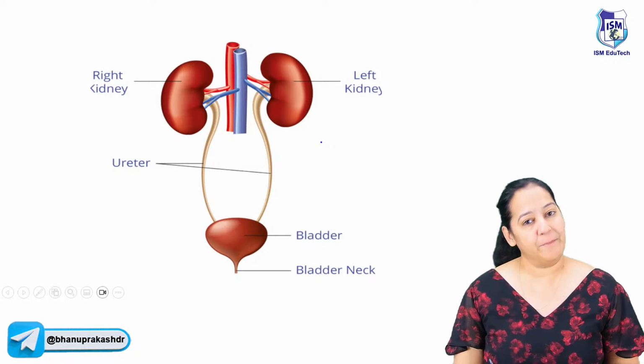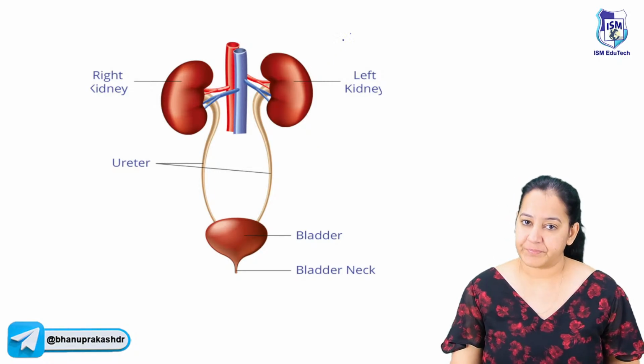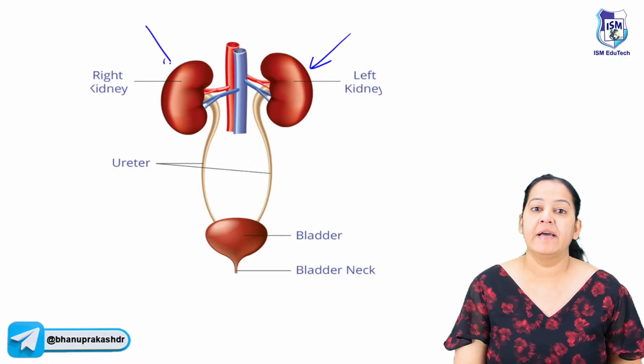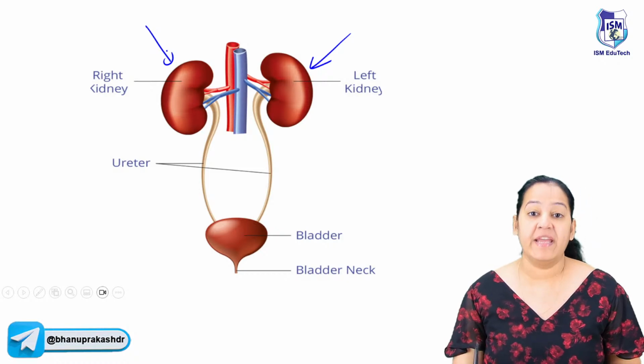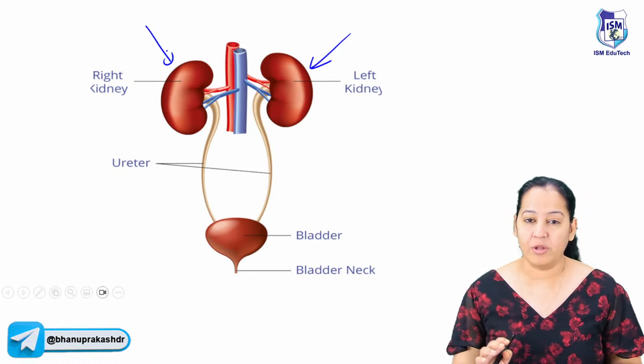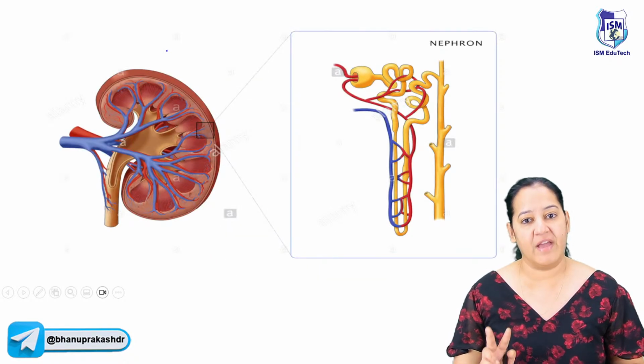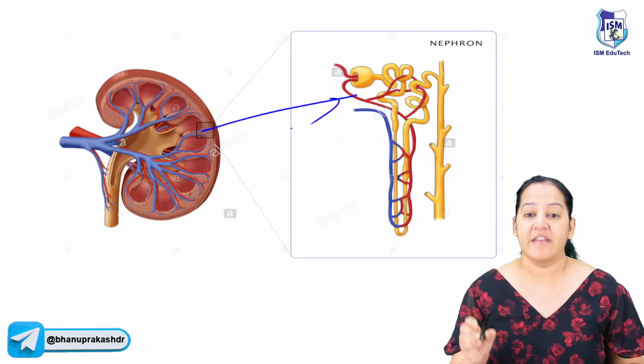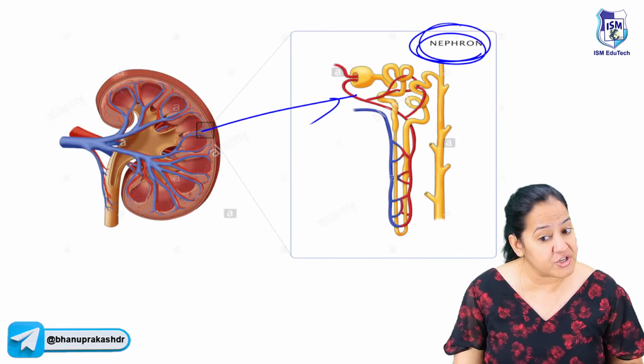Humans have a pair of kidneys. Inside the kidney we have nephrons. Each kidney has 1 million nephrons, so approximately in the pair of kidneys we have 2 million nephrons. Nephron is the structural and functional unit of the kidney.